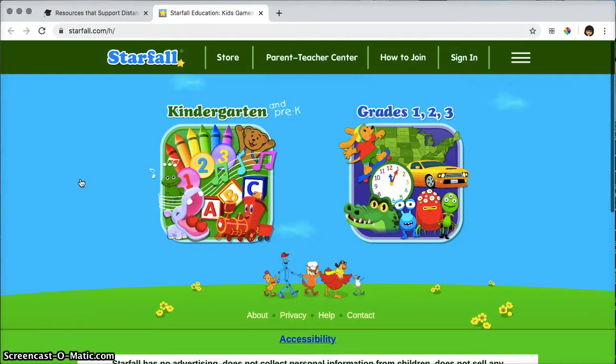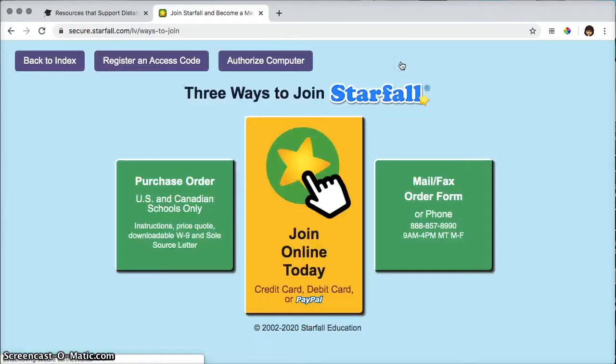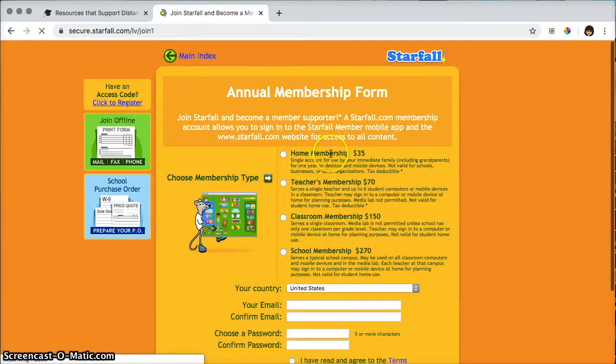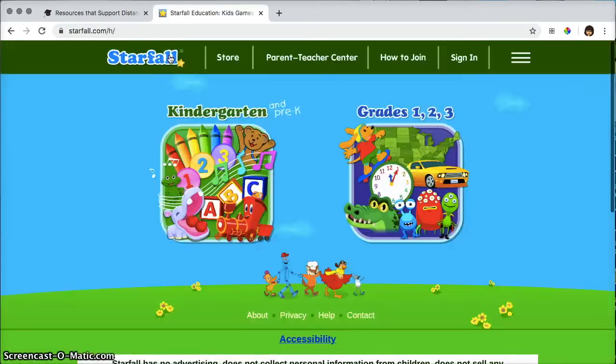So when you enter Starfall, you do have an option to join and sign in. If you decide to join, you do have 4 different options. Home memberships, which are fairly cheap. Teacher memberships, which really only covers a small group of students in a single classroom. A classroom membership, which just covers one teacher and their classes. And then a school membership. However, it's not necessary to join to use Starfall.